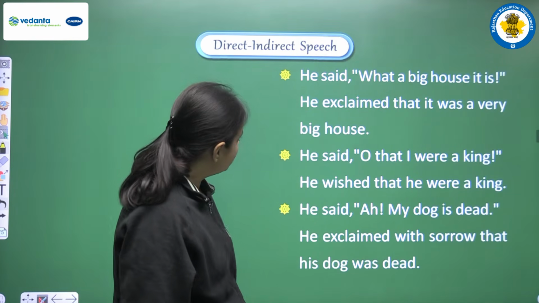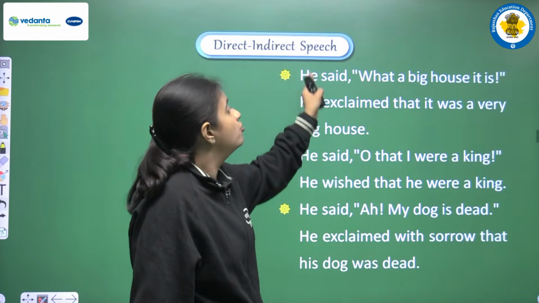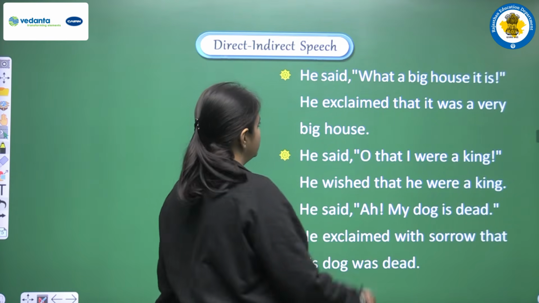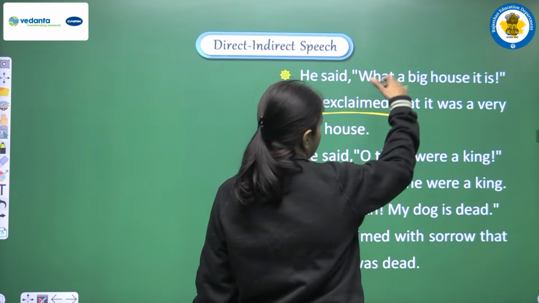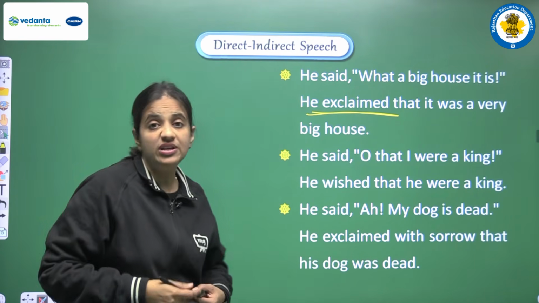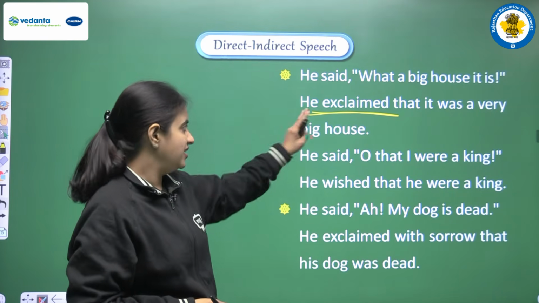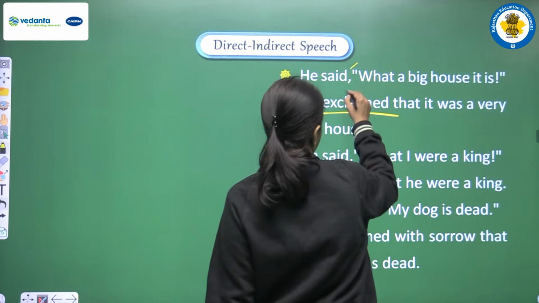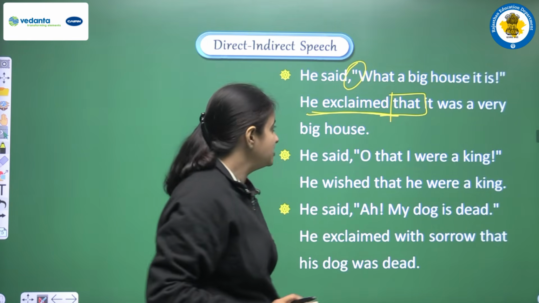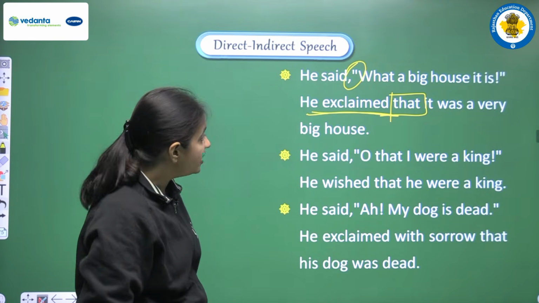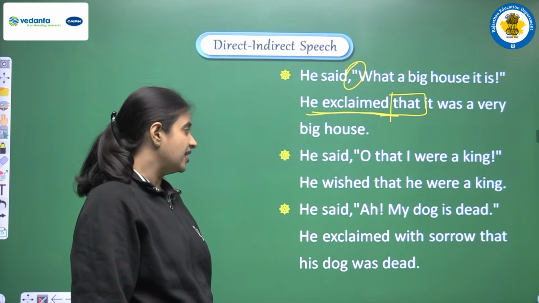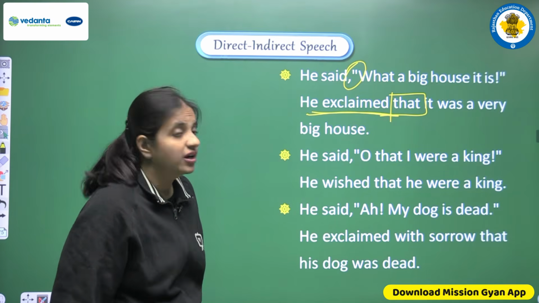Next, more examples we are having. He said, what a big house it is. So we are doing the conversion. We are writing he exclaimed, because the mood is not very clear. We can also write he exclaimed with surprise, right? But we are writing he exclaimed. We are adding the conjunction, that is "that", and after that we are making one statement: it was a very big house. Okay. Next is, he said, oh, that I were a king.